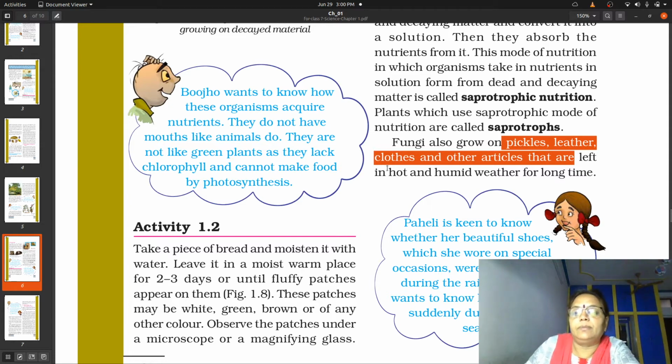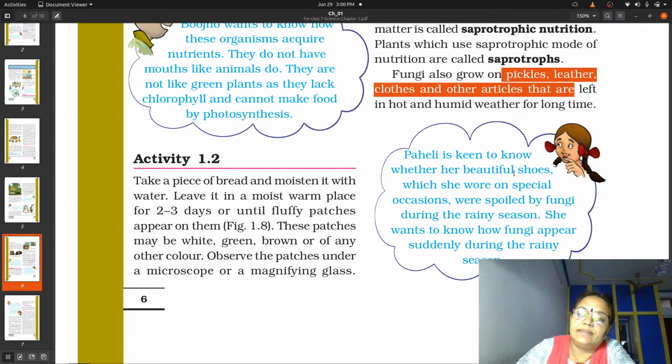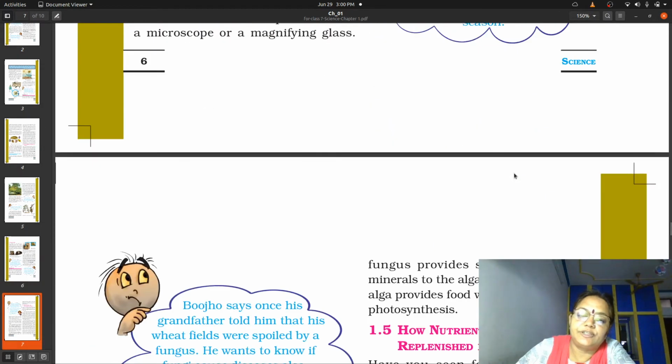That if some growth is seen inside it in the form of fungus, it will be killed away by the light of the sun. And that is why you will be able to see that fungus grows not only in dead forms, but it can be seen also on food materials, on leather articles, and on clothes.